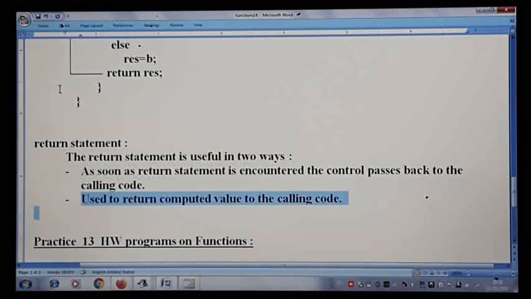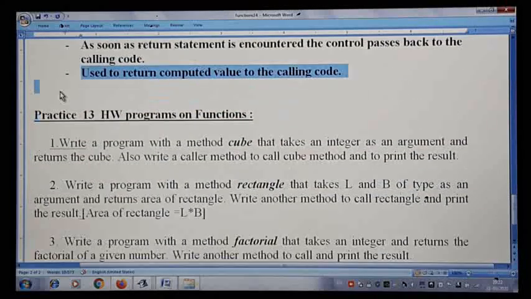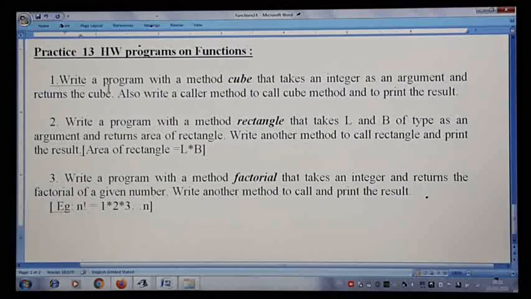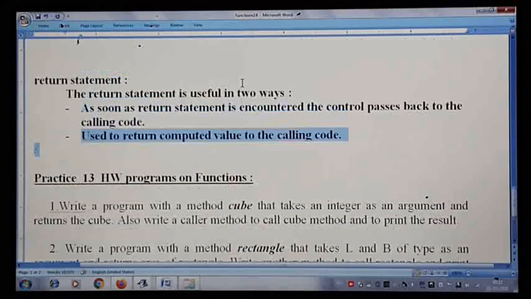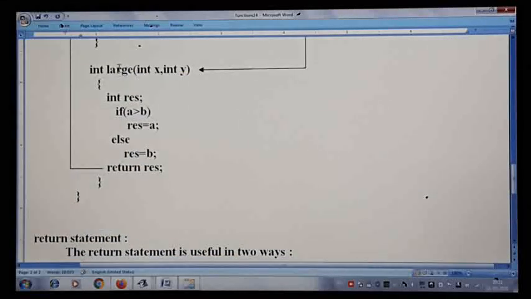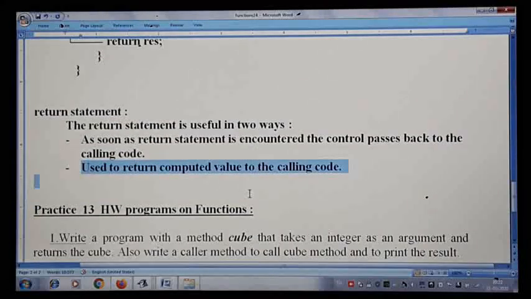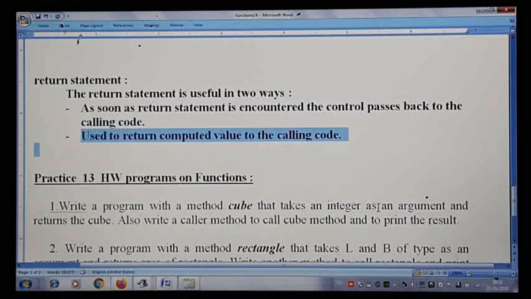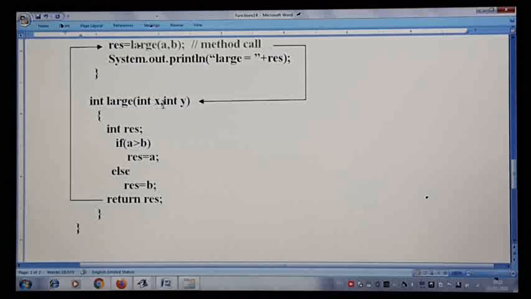Similar to that, I have given you some simple questions here. I'll read this out. Please go through this and write these 3 programs and come for the next class. Write a program with a method cube, like how I have written large. Like that, you write one method by name cube that takes an integer argument and returns the cube. So here you take one integer argument, and you can say return n into n, one single statement.